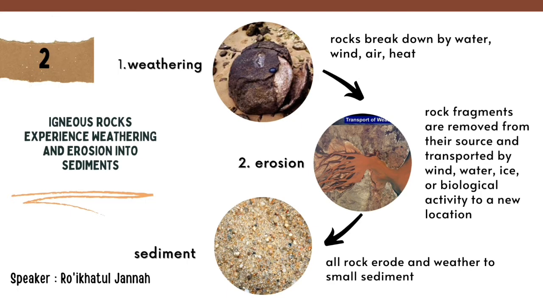Meanwhile, igneous rocks that do not exist on the Earth's surface will also be weathered, although the period of time is longer. The next rock cycle process is erosion. Through the process of erosion, these fragments are removed from their source and transported by wind, water, ice, or biological activity to a new location.